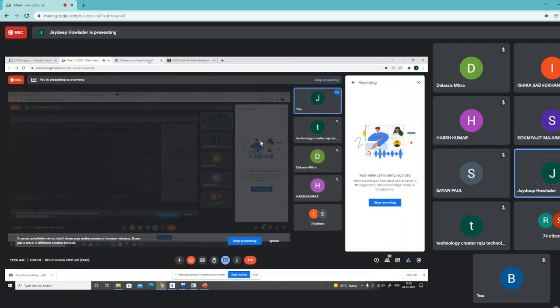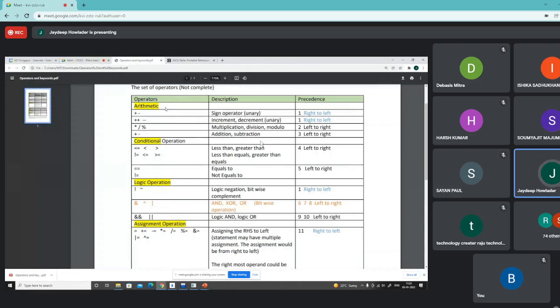So the left hand side of the column shows that the operations are arithmetic. The first arithmetic operations are the positive and the negative sign, so it is a unary operation. Then we have the increment operations, plus plus and minus minus, which we'll learn later on. Then we have multiplication, division, modulo operation. All these are the arithmetic operations. Then we have addition, subtraction, etc.